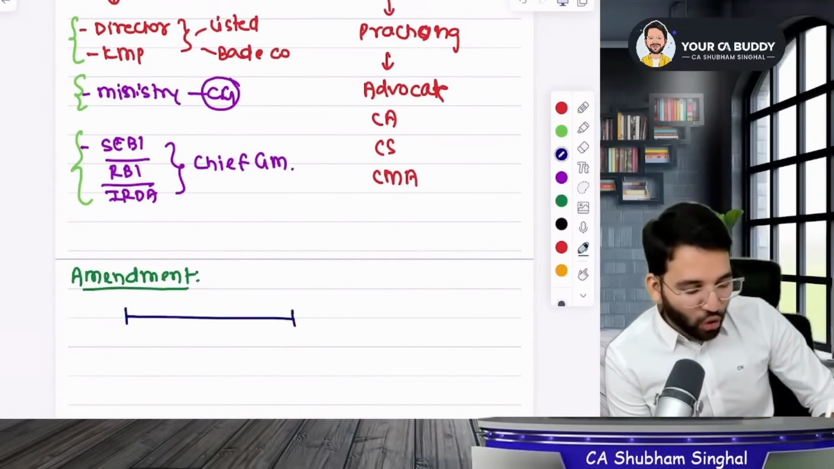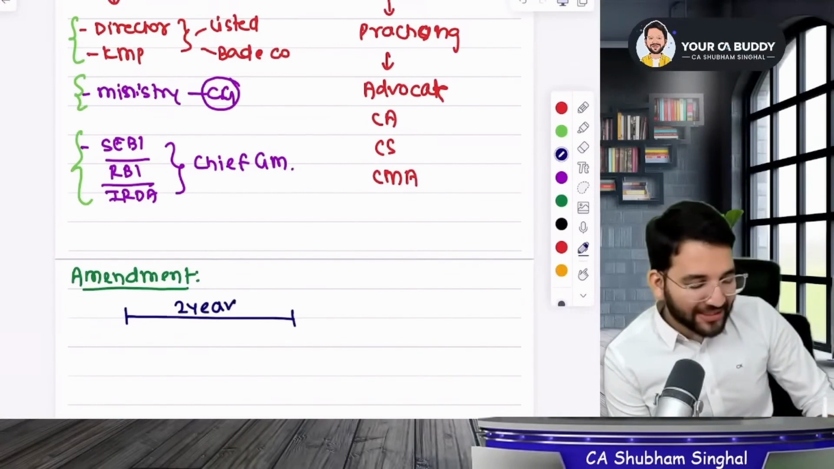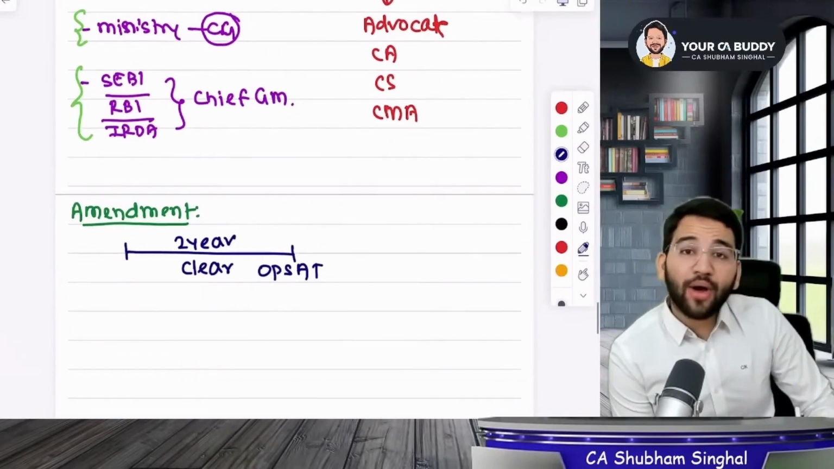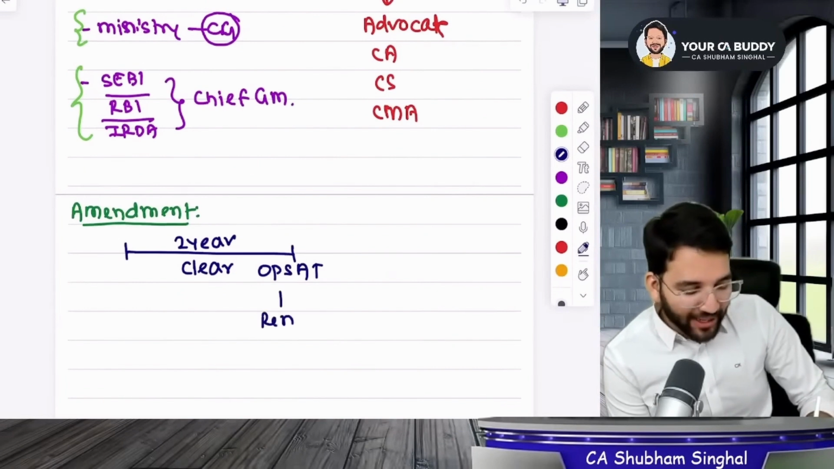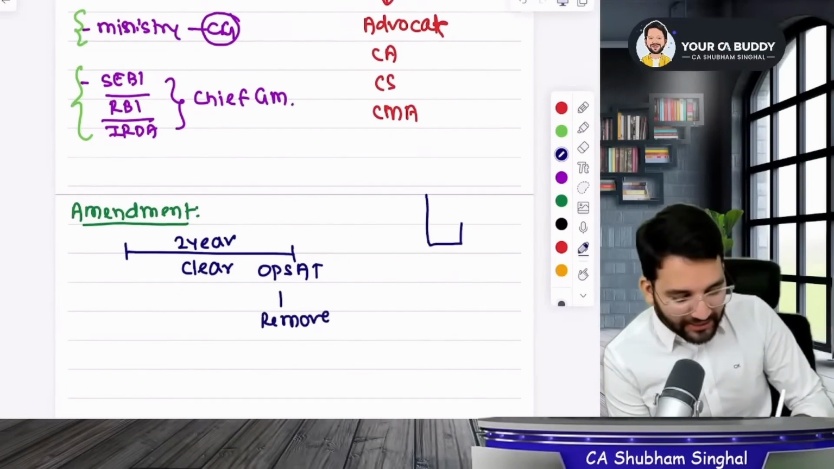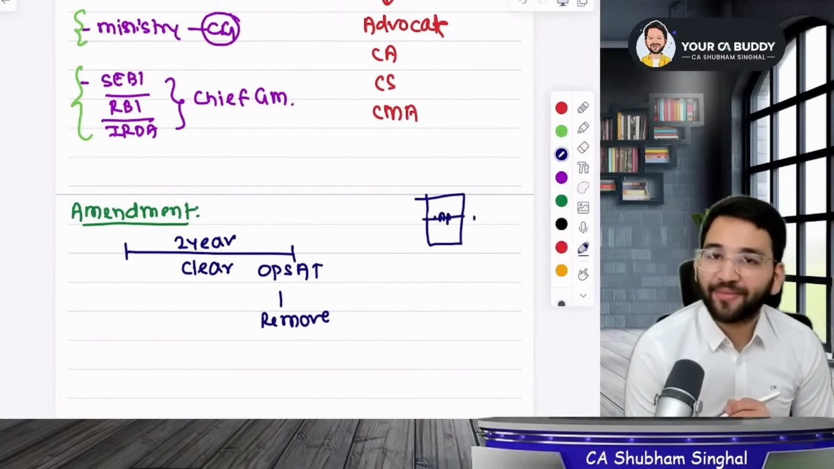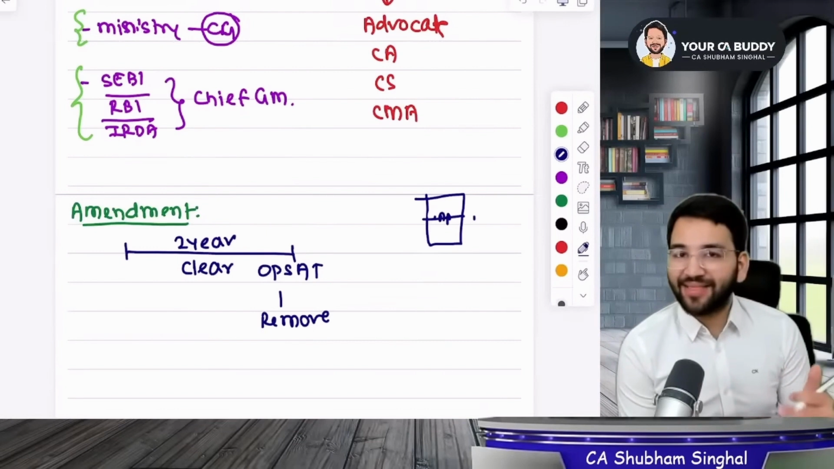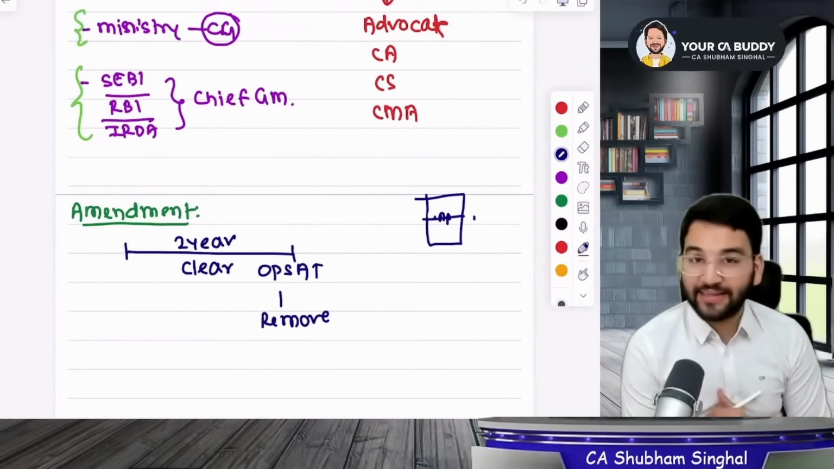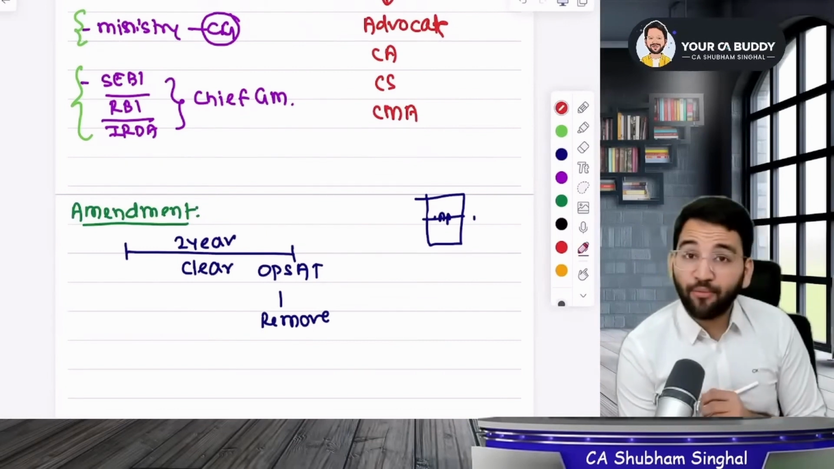If you don't clear the OPSAT within 2 years of registering your name for the exam, what will happen now, students? Your name will be removed. Assume that this is the list. What was the name we assumed? Apurva. So now Apurva's name will be removed from the independent directors list. Within 2 years of registering, if you haven't cleared the OPSAT exam, your name will be removed from the list.